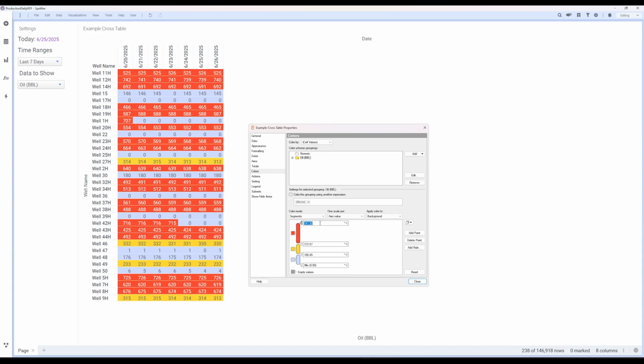Next, we'll set the value thresholds to numbers that make sense for our data. For oil, let's go with a green color theme for our table. Typically, we would use the darkest shading for the top-end values and lighter shades for lower values.